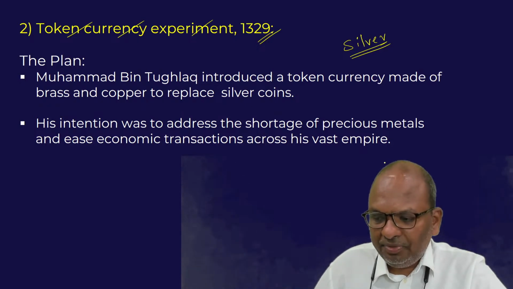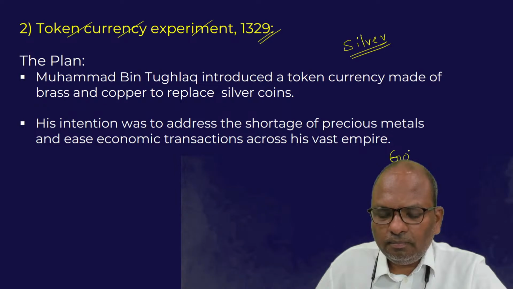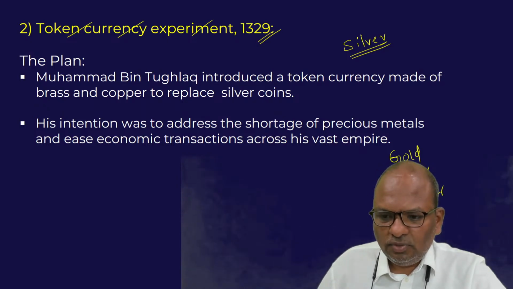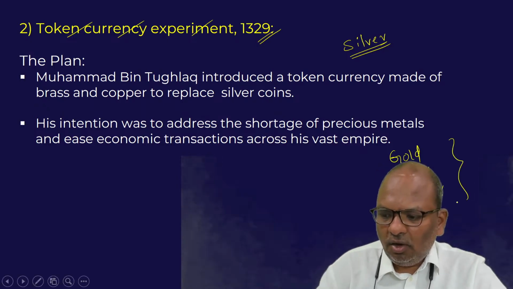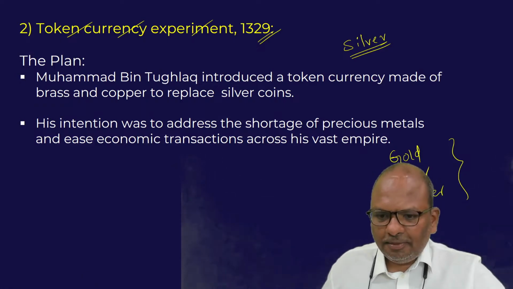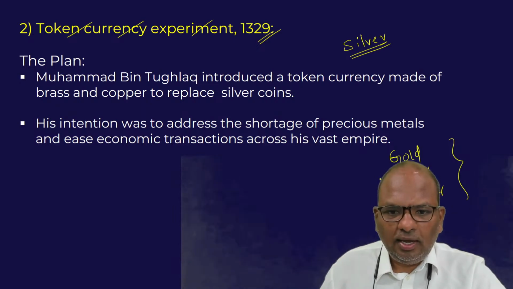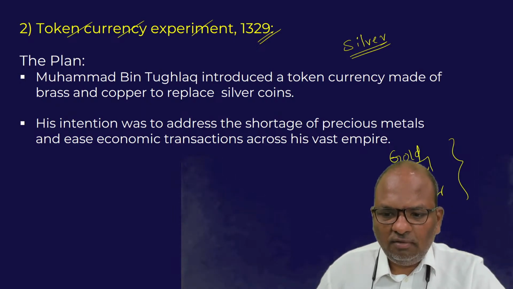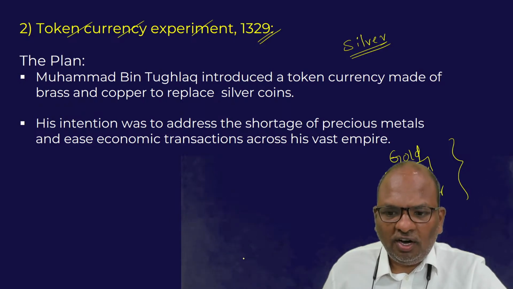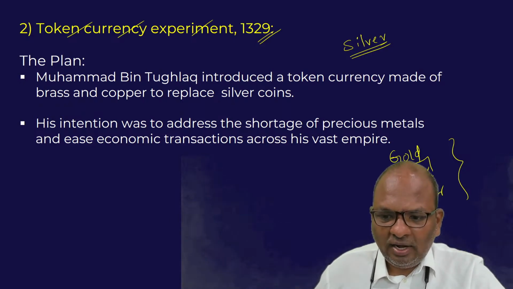For example, coins were minted in gold, silver, copper, etc. But in 1329, there was a shortage of silver, and therefore Muhammad bin Tughlaq came up with an idea of minting copper coins, but with the value of silver.